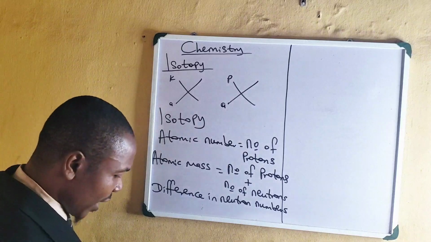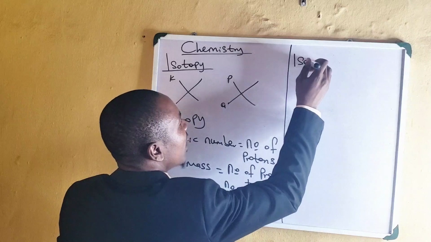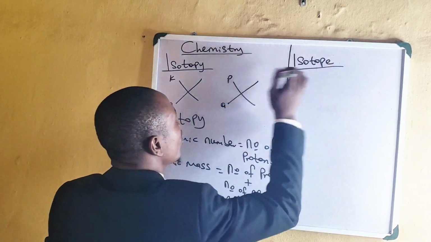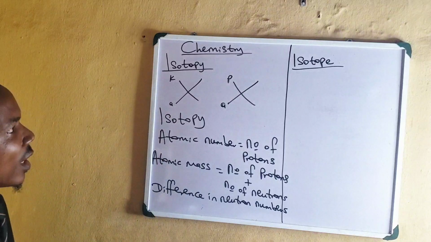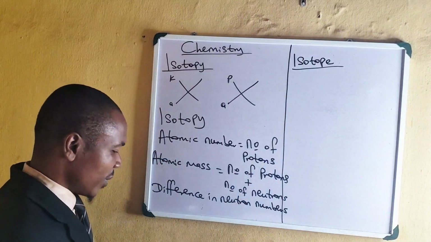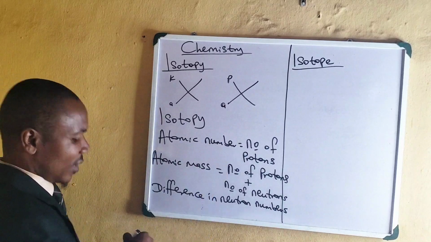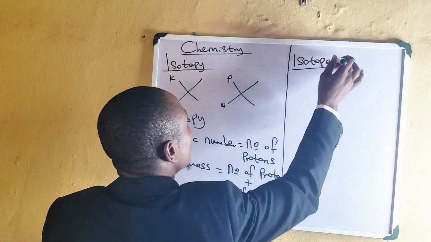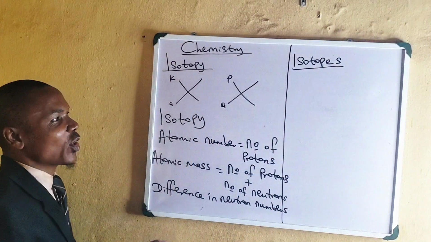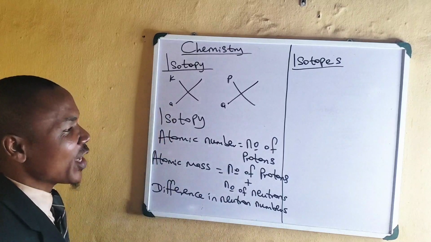Okay, so we have again what we call isotope. Remember, we said isotopy. Now we have the one we call isotope. Isotopes are those atoms that experience the phenomenon we call isotopy.